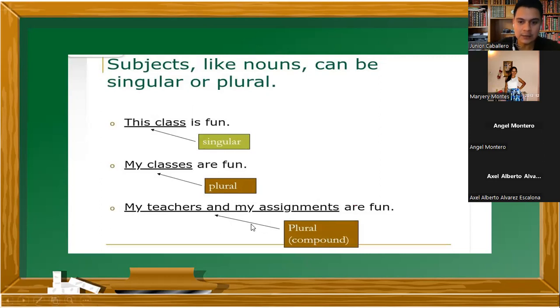When you speak English or Spanish or any other language, it's very important to pronounce the S sound when you see it, okay? For example, here, my teachers. As Venezuelans we tend to swallow the S. Yeah, that's very common.